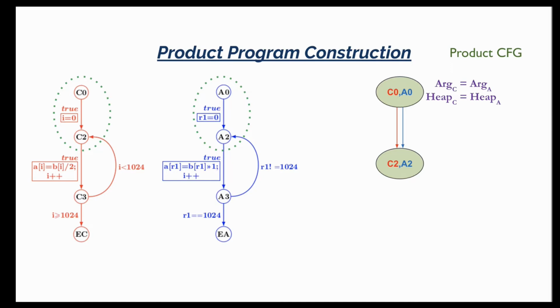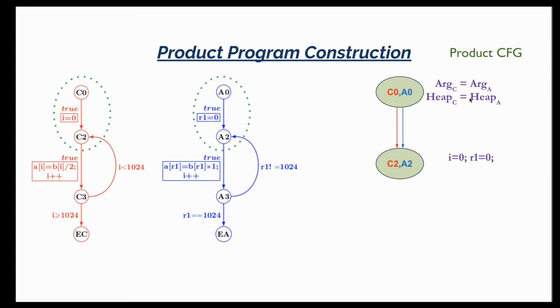To be able to reason about equivalence, we can assume that the inputs, at least, of the two programs are equivalent, and then we have to show that all the outputs are equivalent, for example. In general, we have to show that all the observable behaviors are equivalent. In this case, the observable behaviors are only the outputs that are returned by these two programs. So at the input, we can assume that the arguments to the two programs are equal, if any, and the heap states of the two programs are identical.